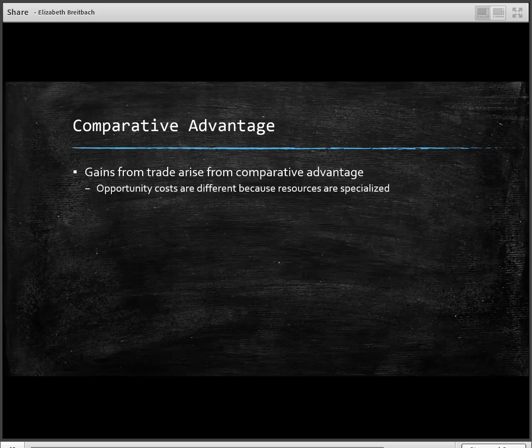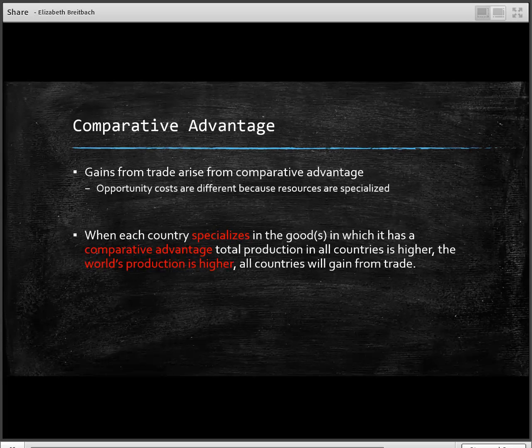Opportunity costs are different across countries because our resources are specialized in different things. In the United States, we have access to a lot of fertile land. That's not going to be the case in a country like Japan. So we can raise things like timber, we can grow trees, and we can export them to Japan since they don't have land that's available to produce trees. The opportunity cost of producing trees in the United States and in Canada is much lower than it is in Japan. When each country specializes in the good in which it has a comparative advantage, total production in all countries will be higher. The world's production will be higher and all countries will gain from trade.